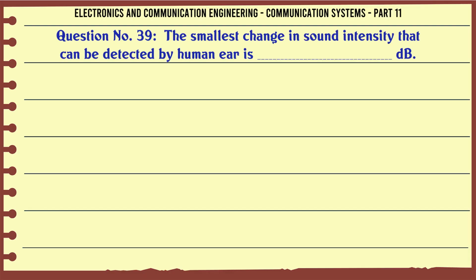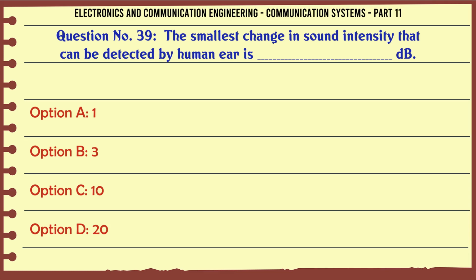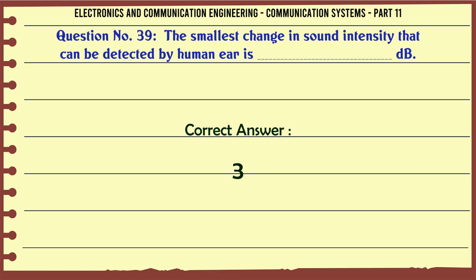The smallest change in sound intensity that can be detected by the human ear is dB. A. 1, B. 3, C. 10, D. 20. The correct answer is 3.